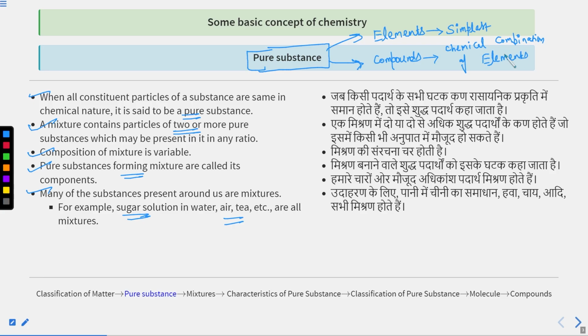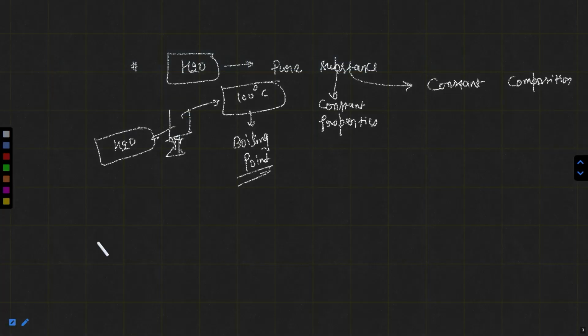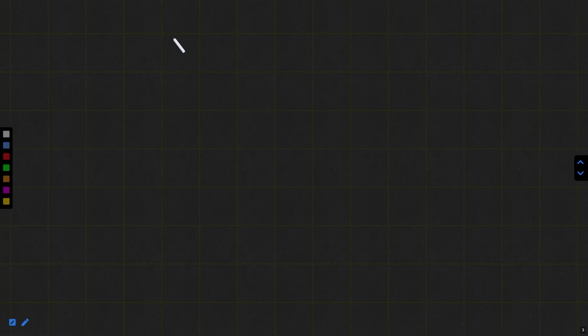Compounds are formed due to the chemical combination of elements. Let's see some examples. If elements are the simplest pure substances, that means they are made up of only one kind of atoms.